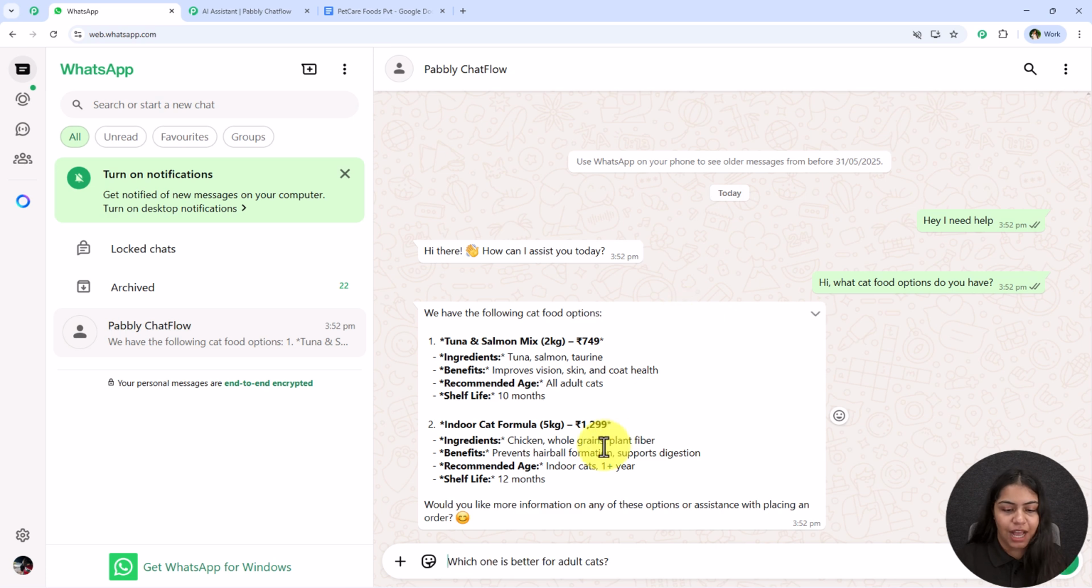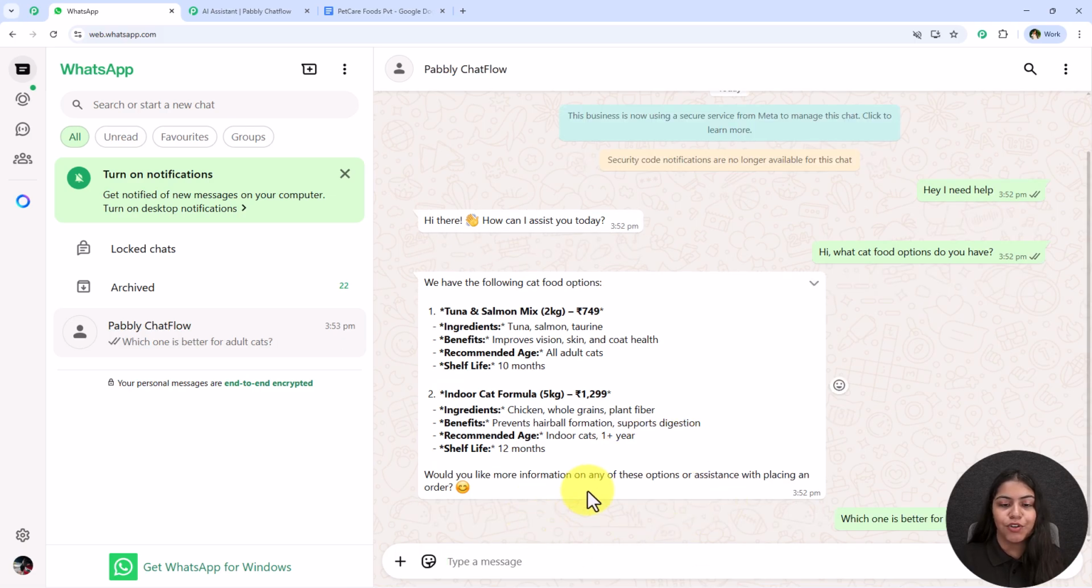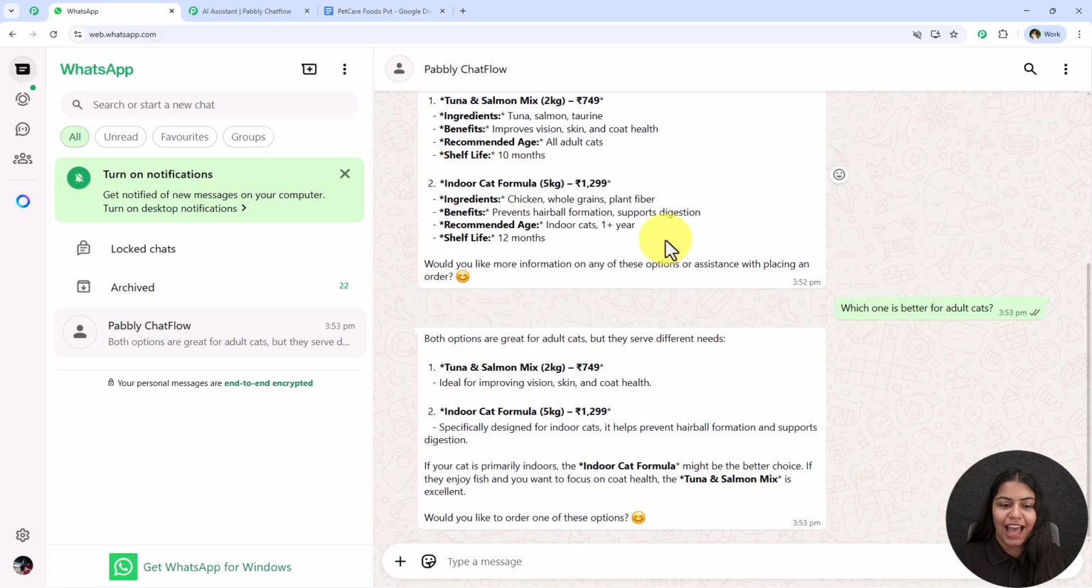So let's say I'm going to ask a question. Which one is better for adult cats? And I'm going to send this message. And once I send this message, an automatic reply will be generated. And yes, you can see it is saying both options are great for adult cats, but they serve different needs. This one is improving vision, skin and coat health, and the next one has its own benefits. It is saying if your cat is primarily indoors, this might be a better choice, so go for this food. Alright, so let's ask another question, which is, can I return if my cat doesn't like it?